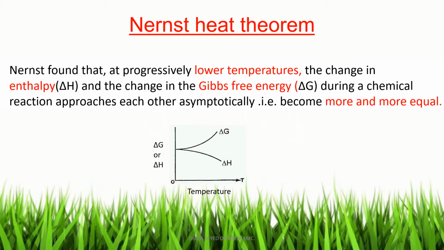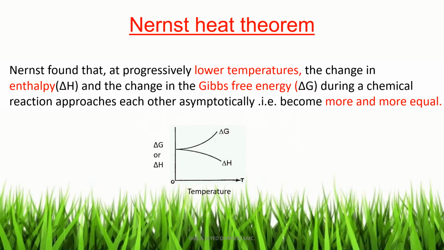So the next topic is the Nernst heat theorem. Nernst found that at progressively lower temperatures, as the temperature is lowered, the change in enthalpy, delta H, and the change in Gibbs function, delta G, approach each other and become more and more equal.